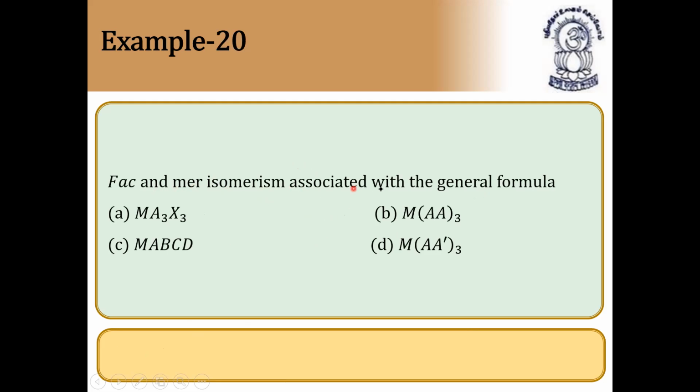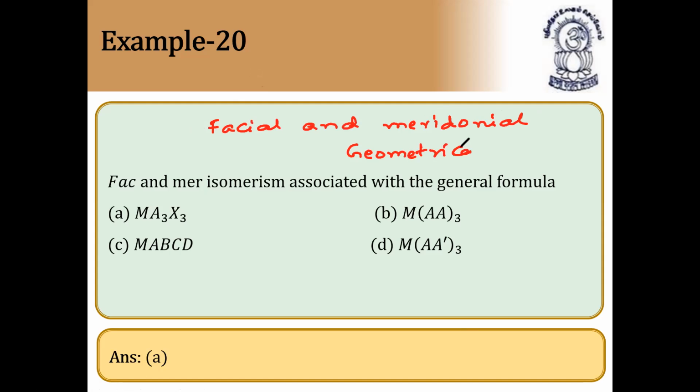FAC and MER isomerism associated with the general formula. This is a direct question. You can just check it out. So answer is Ma3X3. Facial and meridional. What is FAC? It is facial and meridional isomerism. Usually it will be categorized under geometrical isomers like cis and trans. So which compound will exhibit this type? It is formed by Ma3X3, where X is called halogens.